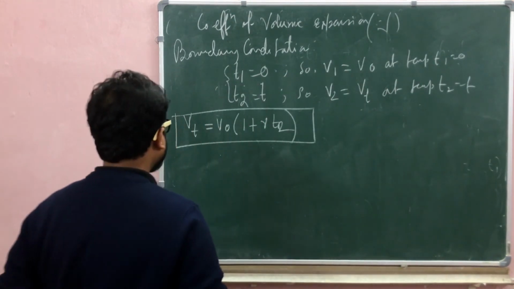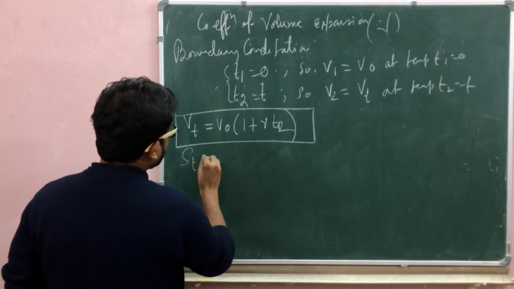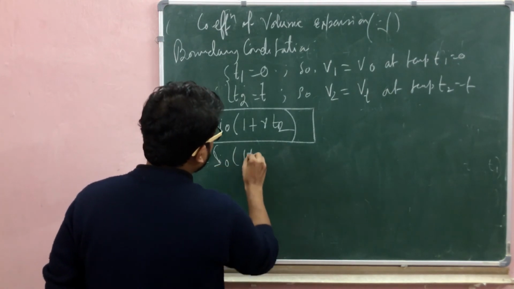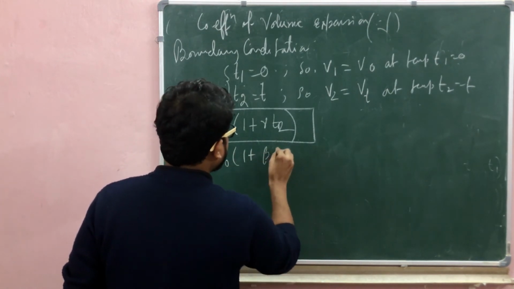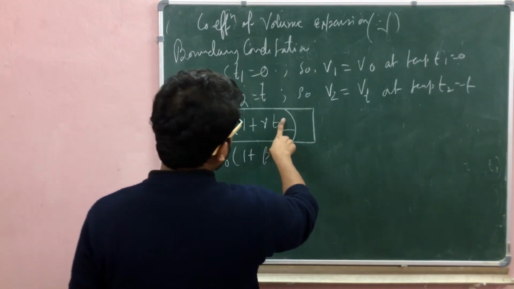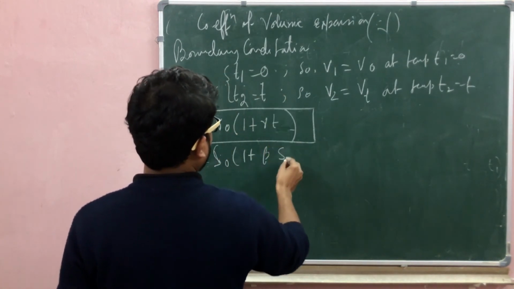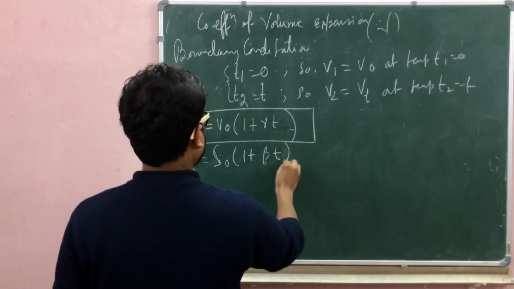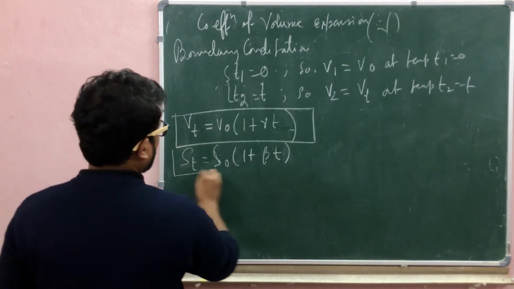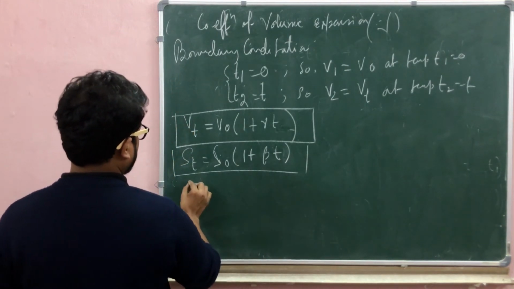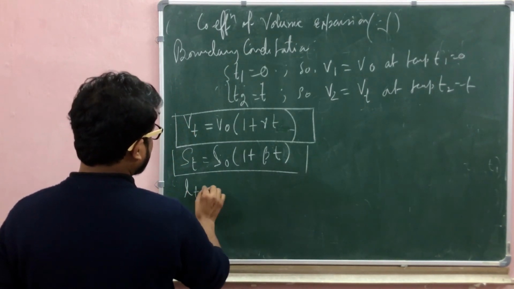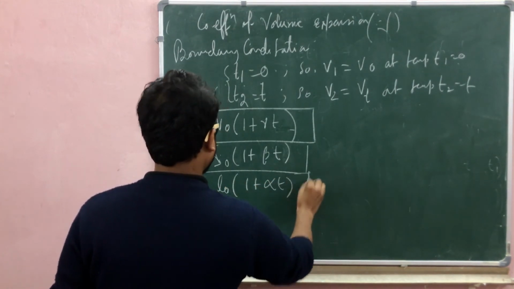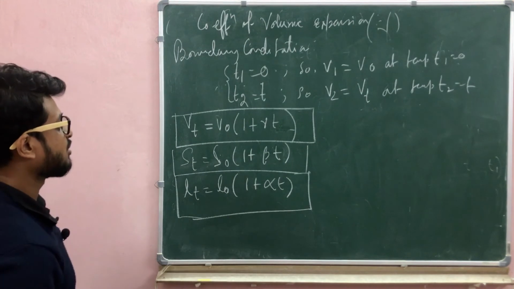Okay, so Vt here, St is equal to S0 times 1 plus beta T, T2 becomes T, and LT is L0 times 1 plus alpha T, the three equations.